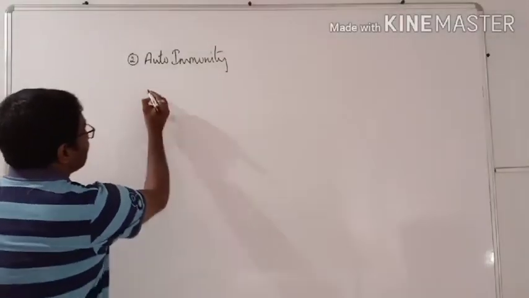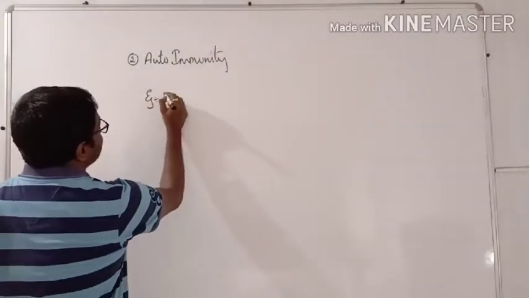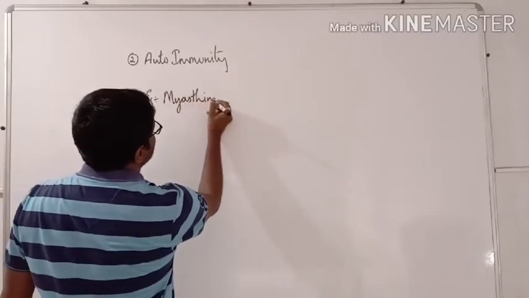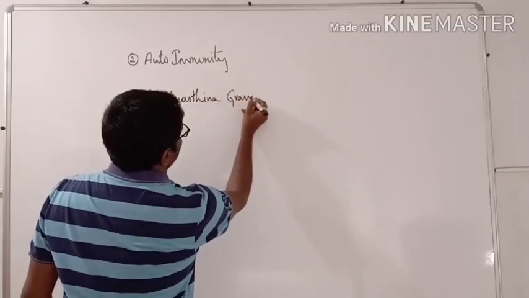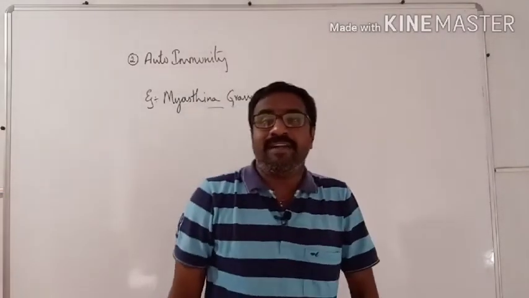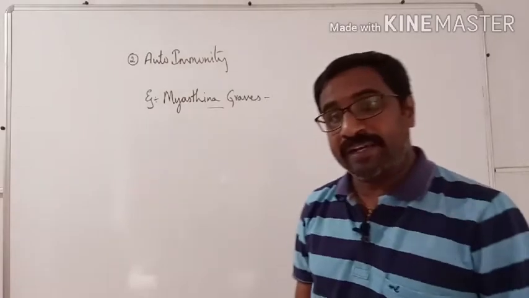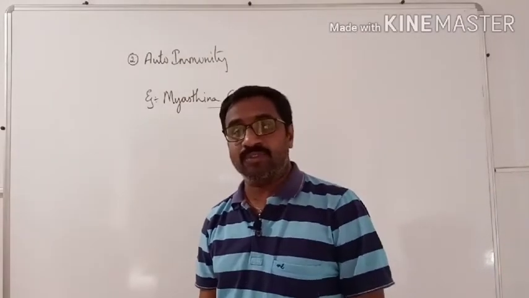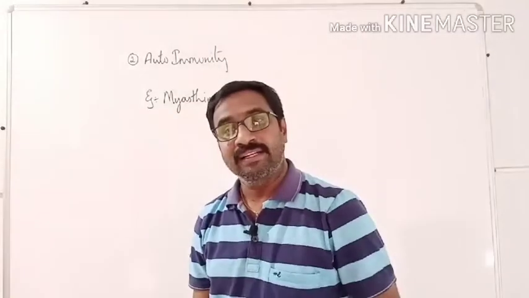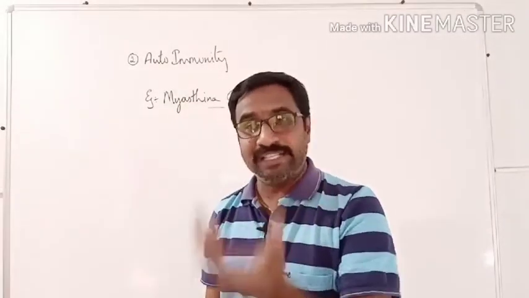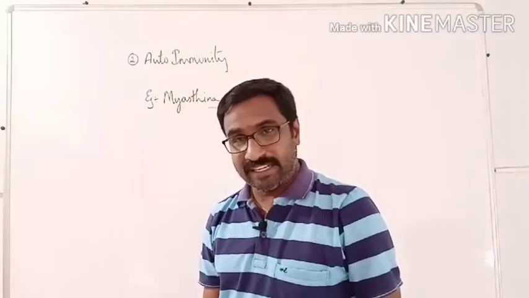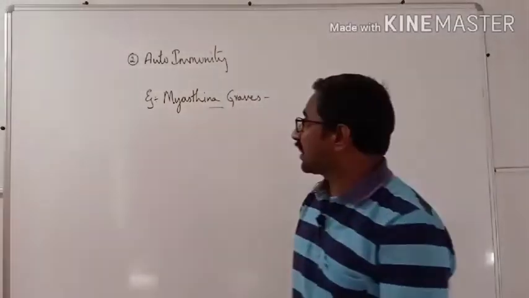So for example, myasthenia gravis. Myasthenia gravis is a very frequently asked disease, where the muscle cells are treated as foreign, and the muscle cells will die and cause this particular disease. So it will be like a dead body. That's why it is called gravis.